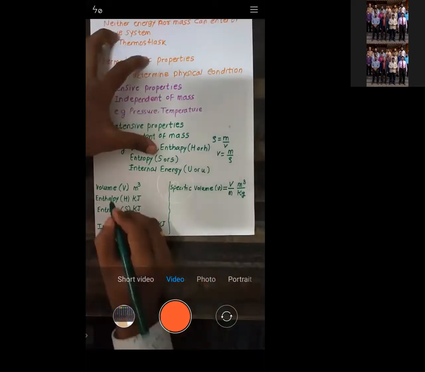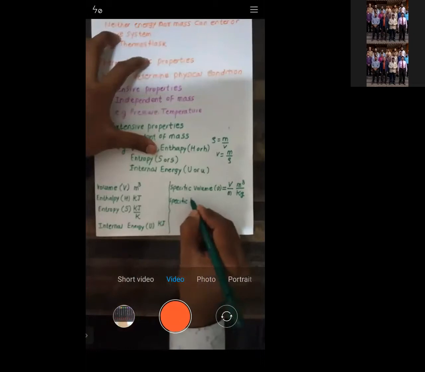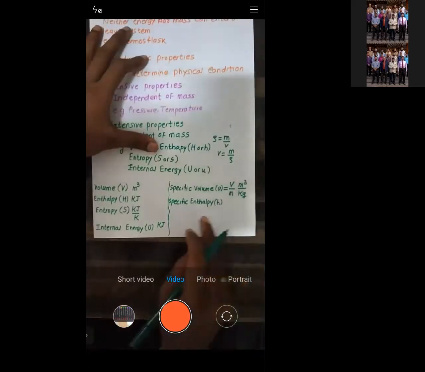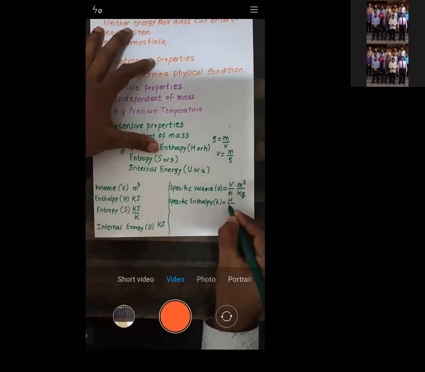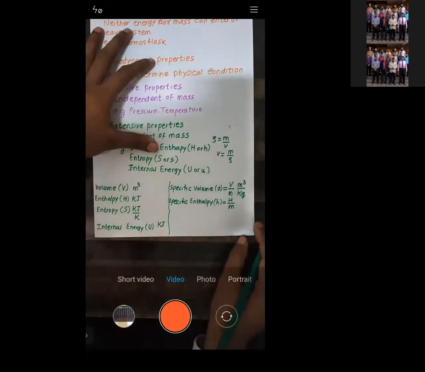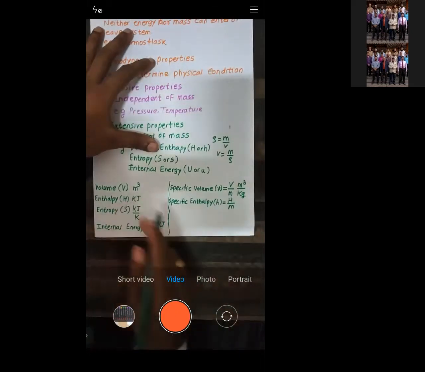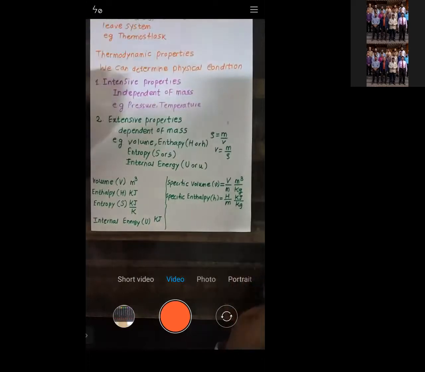Similarly, let's do it for enthalpy. I will write down specific enthalpy. Specific enthalpy, obviously, I need to indicate it by small h. Small h is given by capital H by mass. Try to understand. Specific enthalpy is the ratio of enthalpy by mass. So what is the unit for enthalpy? It's kilojoule. Kilojoule divided by mass, it will be in kg. Yes or no? It will be in kilojoule per kg, right?